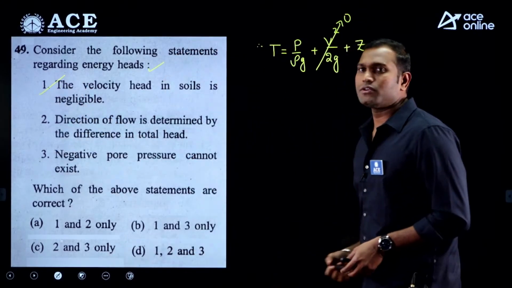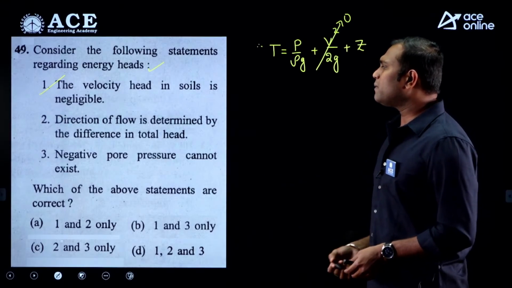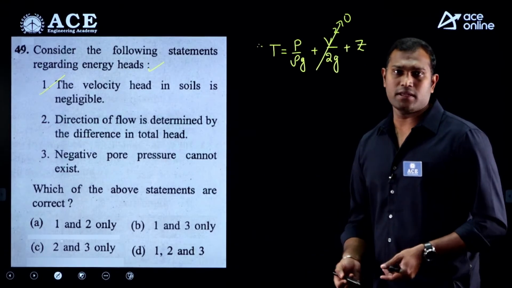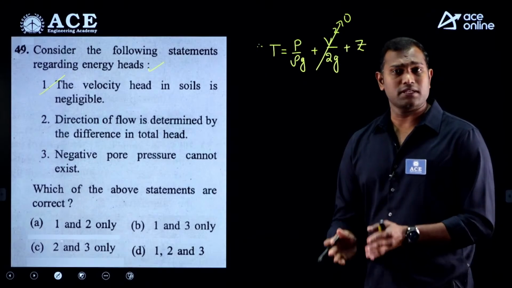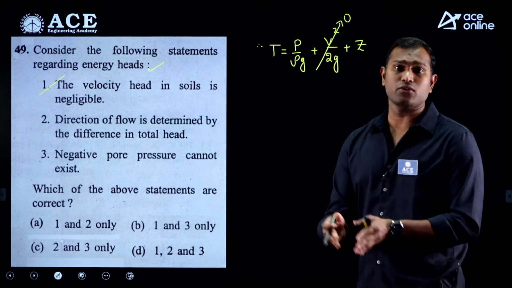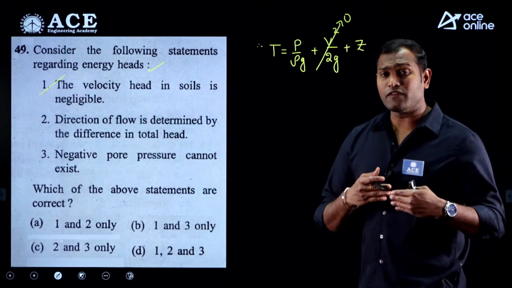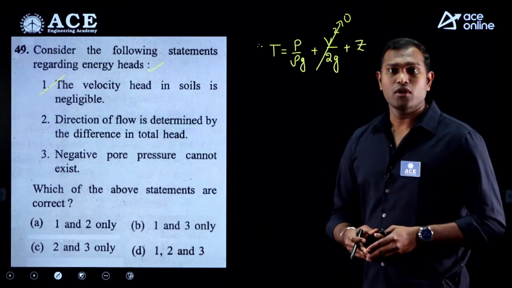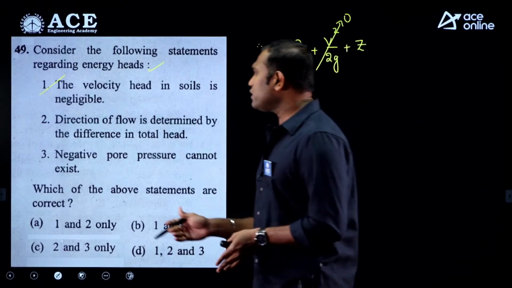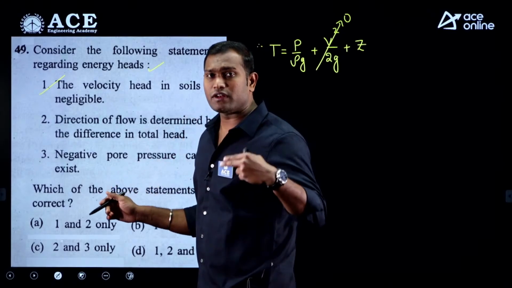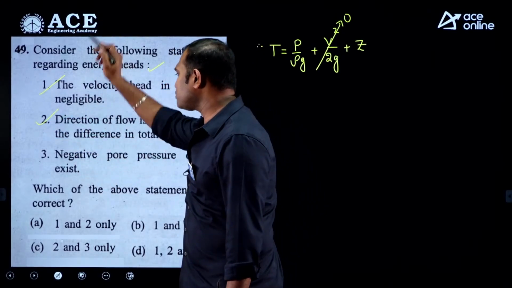Now come to statement number 2. Direction of the flow is determined by the difference in the total head. Obviously, flow always takes place from higher energy level to lower energy level. So without a difference in the energy, there is no flow. So the direction of the flow is determined based on the difference in the total head. Yes, this is also true.